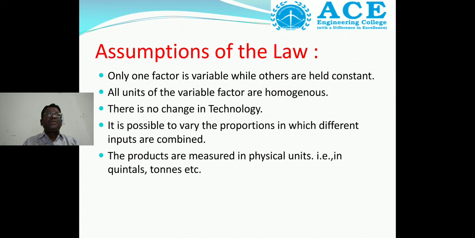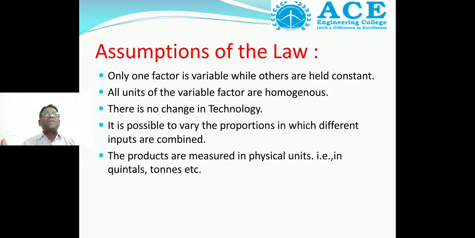These assumptions are very, very important, my dear students. What is the first assumption? Only one factor is variable while the others are held constant. Just now we discussed that the variable factor is labor, while the constant factors are land, capital and organization or entrepreneur.